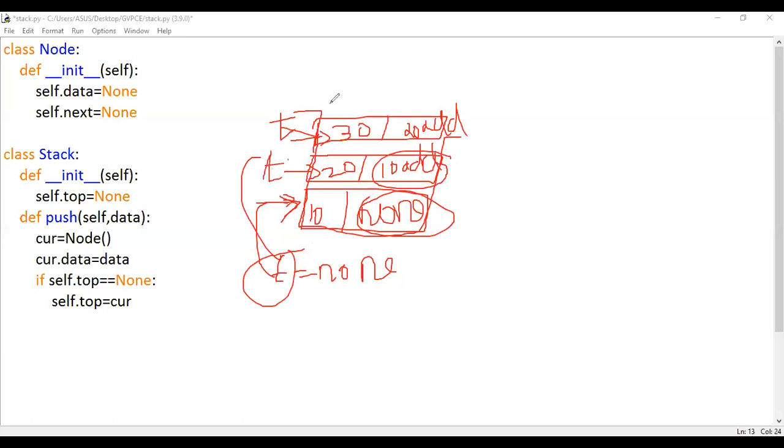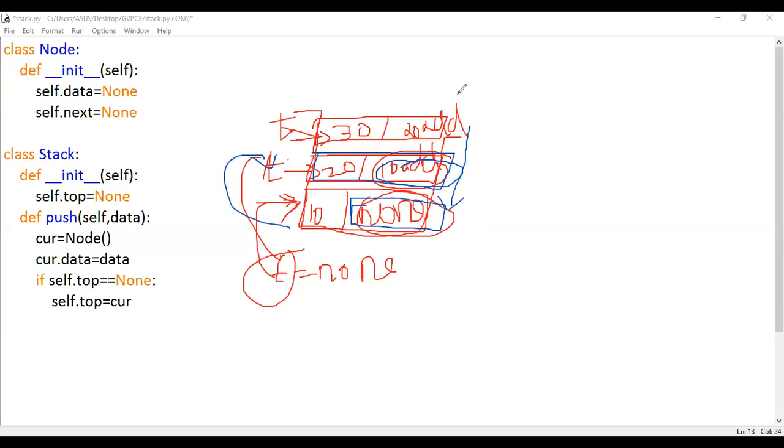So if the node created is the second node, not the first node, let us assume this is the node inserted. In those cases, you should update your top from here to here. Then you're supposed to update the next part for the second node or any node apart from the first element. For the first element, it should not update it. It should remain as none only. The reason is after this, no more data is there. We are going to fetch the data from top to bottom. Deletion is going to be done from top to bottom.